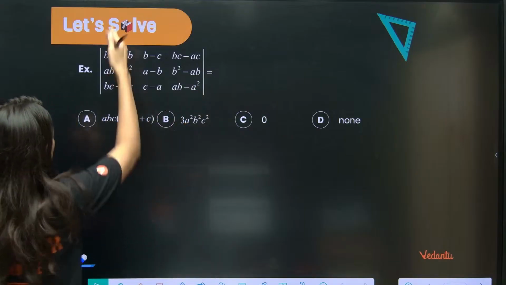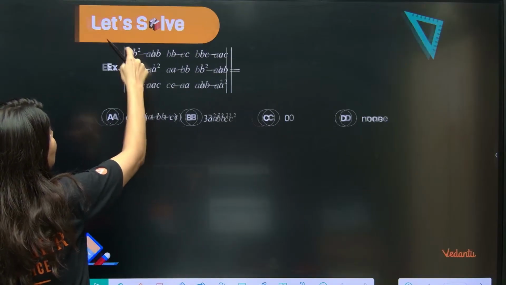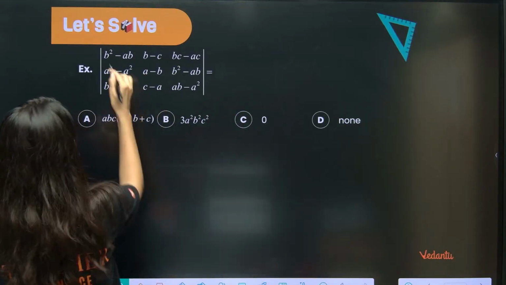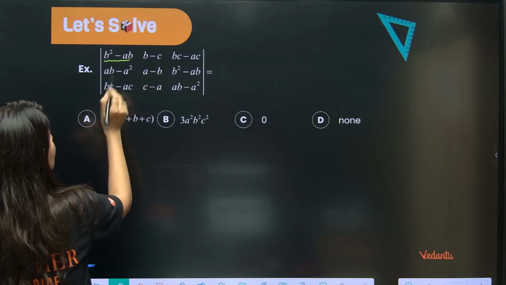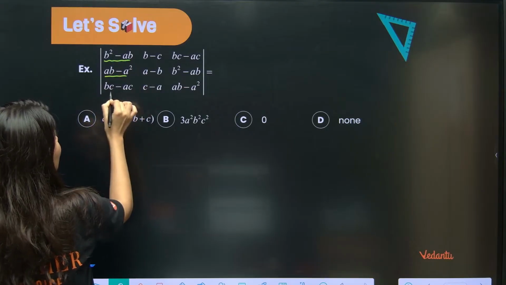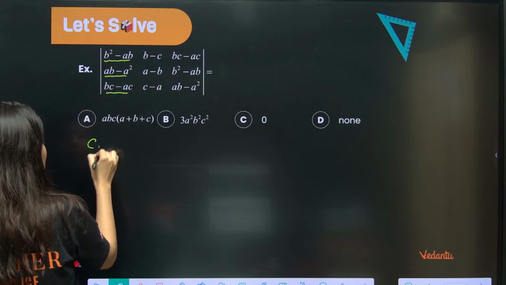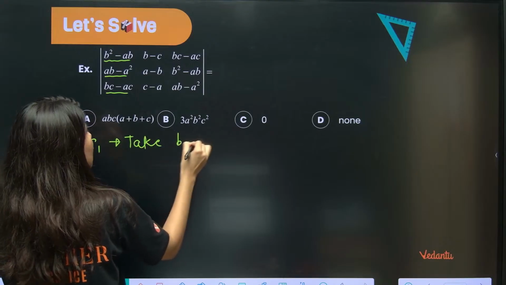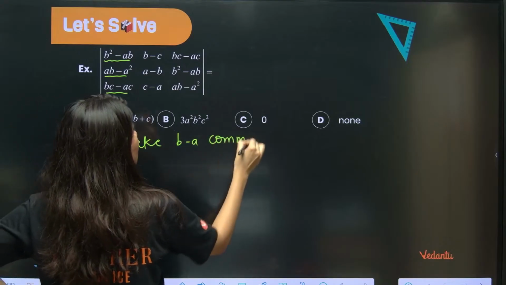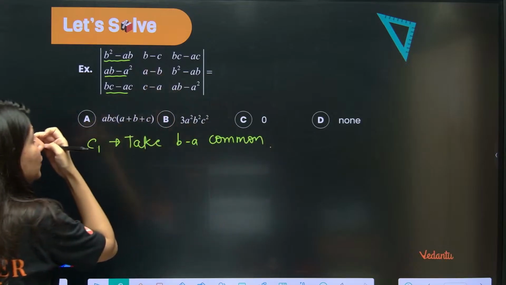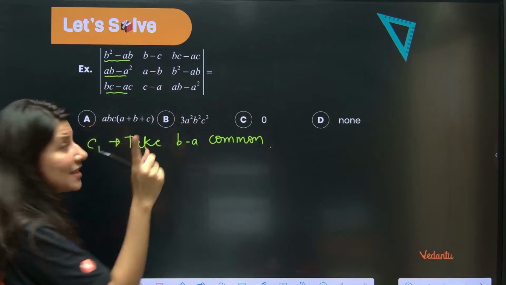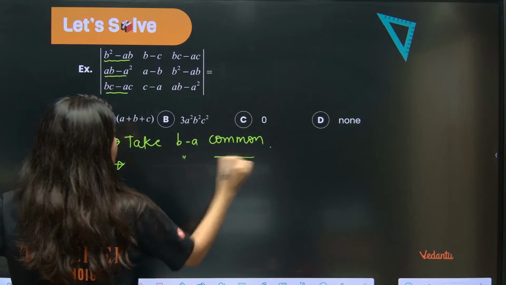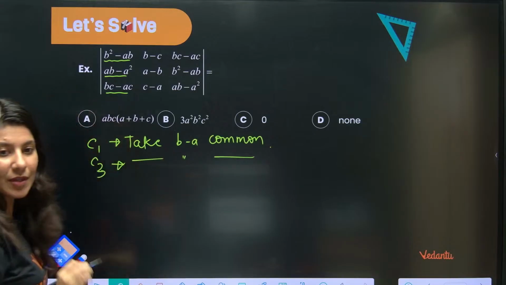Okay. Now let's talk about column number 1. So here we can see that in first element, if you take B common, B minus A. Here if you take A common, B minus A. If you take C common, oh. So from column number 1, take what common? B minus A common. Column number 2, I don't know, but column number 3, something is coming common. Yes, B minus A is coming common from column number 3. Column number 3 also same thing is coming common, right or wrong?